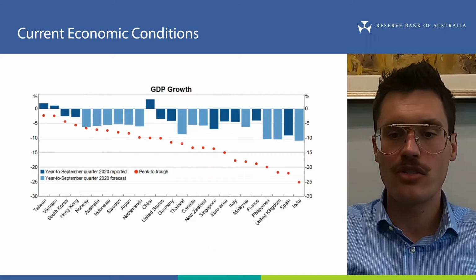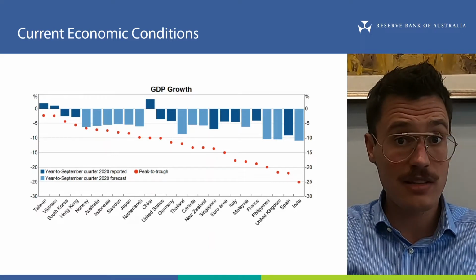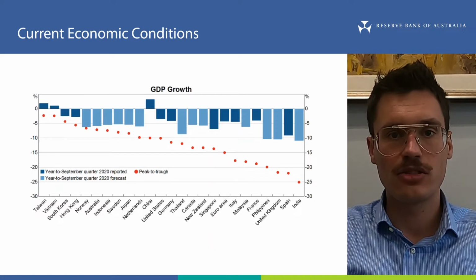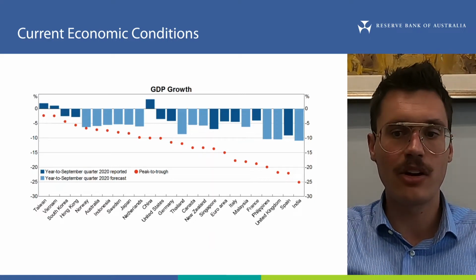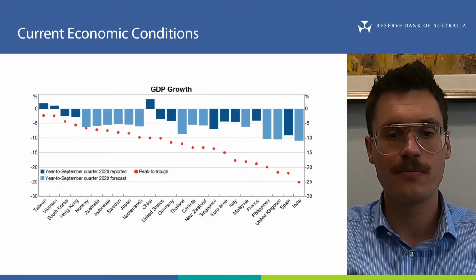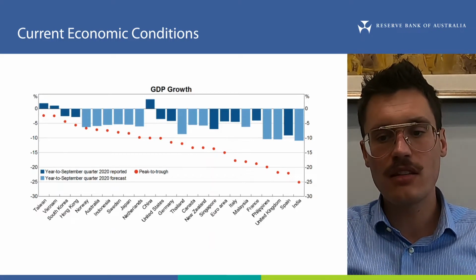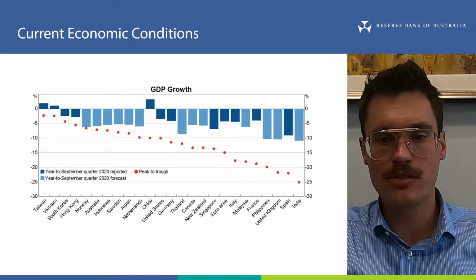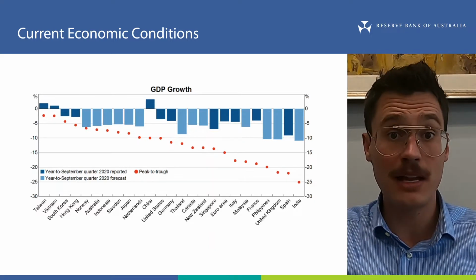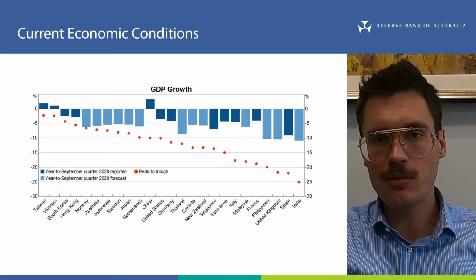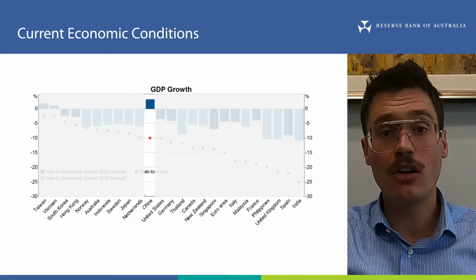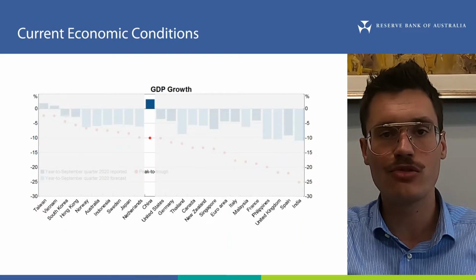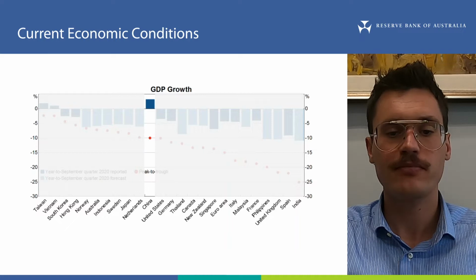The blue bars show the change in GDP from the start of this year to the end of September. The bars are smaller than the red dots, showing the global economy began to recover as restrictions on activity eased. However, you can see that the recovery has been uneven across countries and that economic activity almost everywhere is well below its pre-pandemic levels. The notable exception is China, which so far has managed to avoid a second wave of infections and has lifted most restrictions on domestic activity.